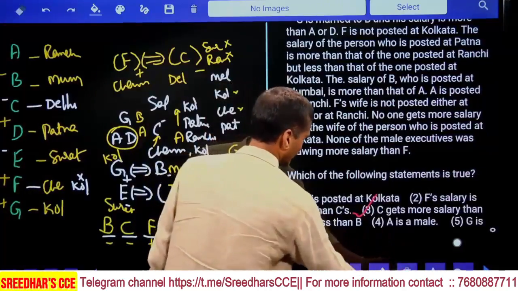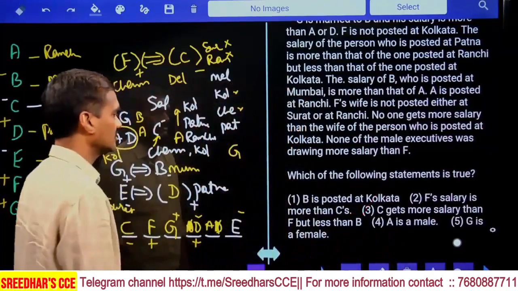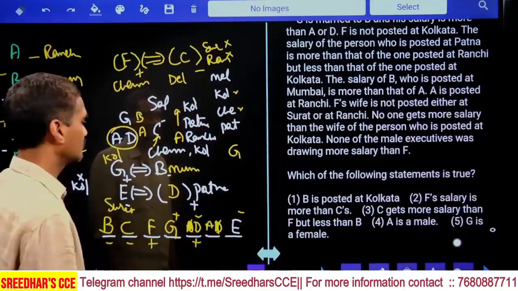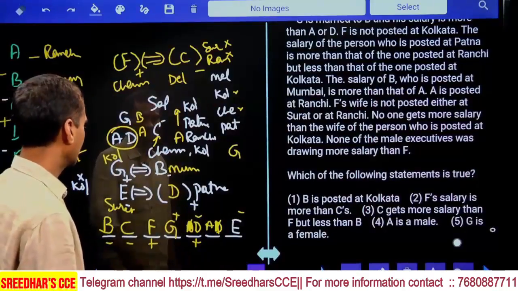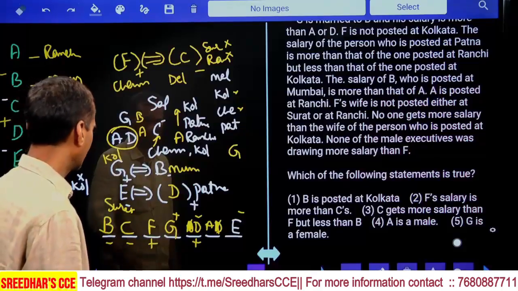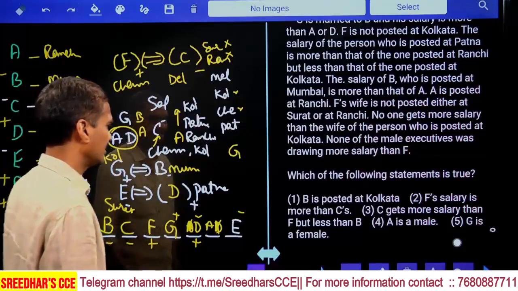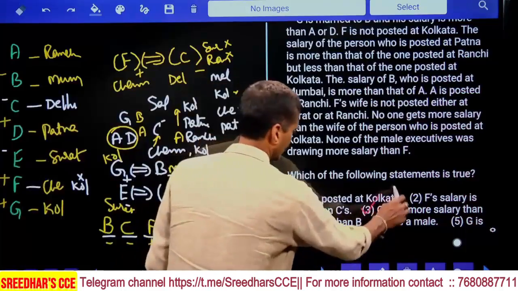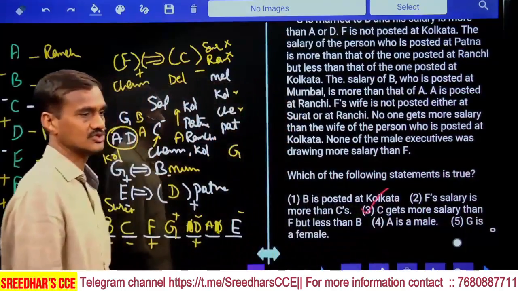And finally, question number 40. Which of the following statements is true? B is posted at Kolkata, that is false. F's salary is more than C's salary, that is again false. C gets more salary than F. C more than F but less than B is definitely true, choice 3. Clear now? This is about question numbers 36 to 40.